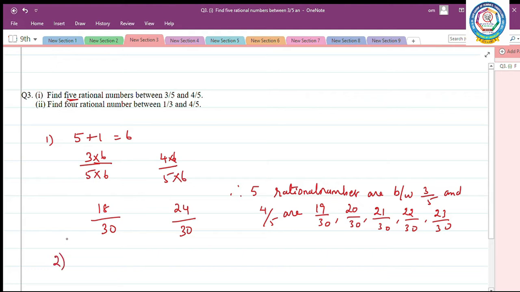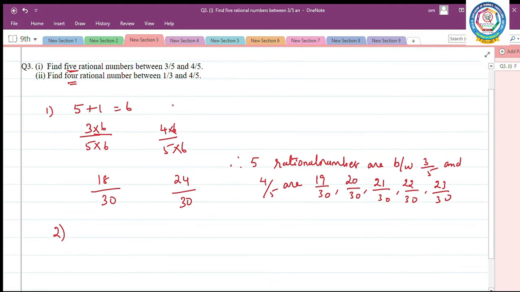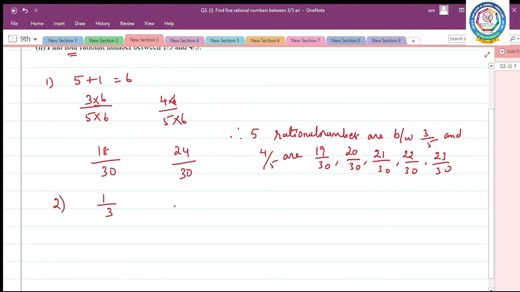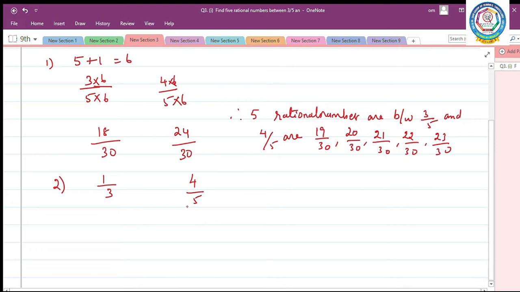In the second subdivision, find 4 rational numbers which lie between 1 by 3 and 4 by 5. So before the sum, you check whether both denominators are equal. But here both are different. So we have to take the LCM. What is the LCM of 3 and 5? 15. So I am going to multiply the numerator and denominator to get 15. I am going to multiply by 5 in both numerator and denominator of 1 by 3. Here 4 by 5 is there, so I am going to multiply by 3 in both numerator and denominator.